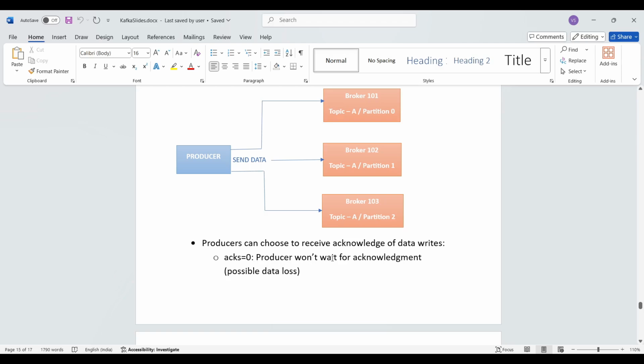Producer won't wait for acknowledgement, possible data loss, which means that the producer is not even going to wait or ask for the acknowledgement. That means that we have a possible data loss, because if a broker goes down we won't know about it.